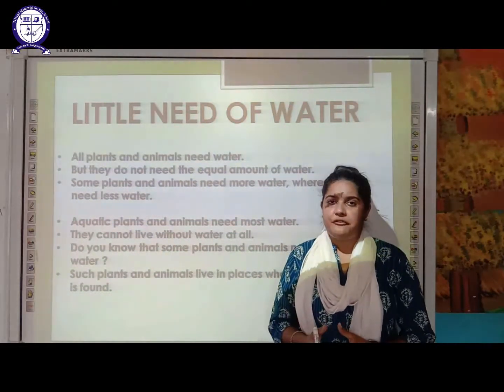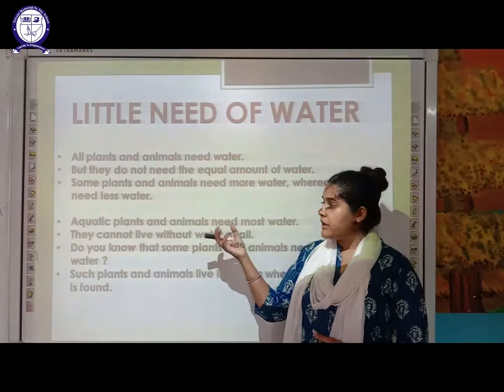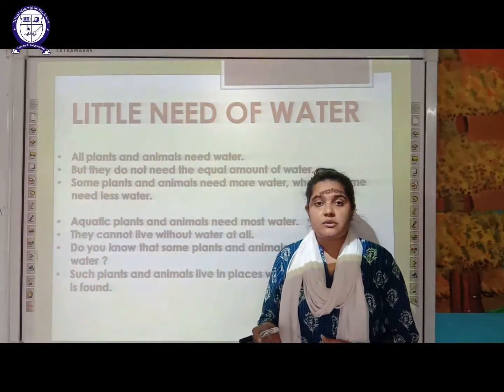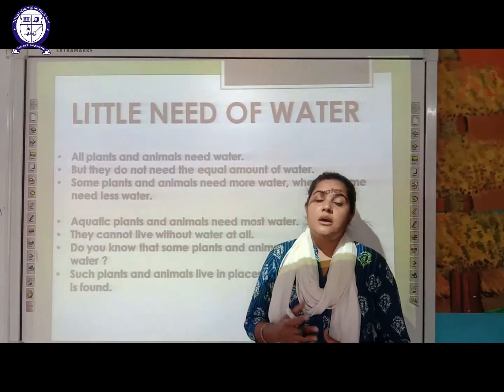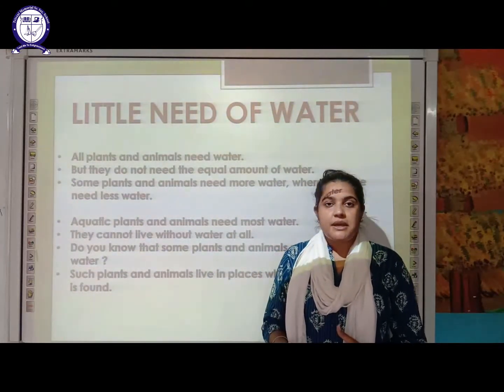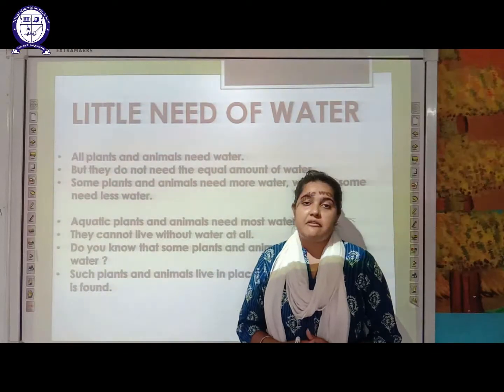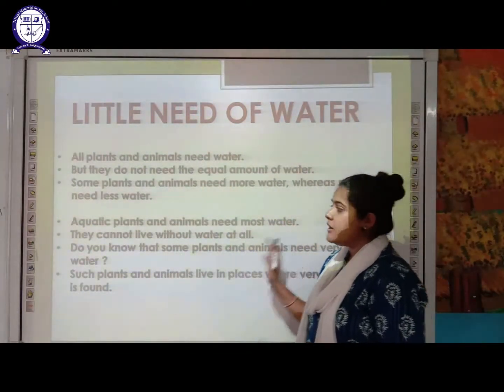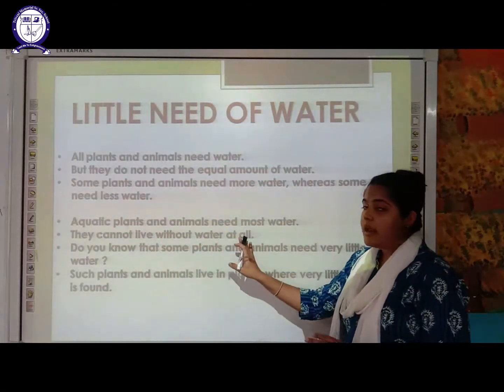Take an example of a fish. If you take a fish out of an aquarium or a pond and keep it outside water, that fish will die, because a fish is an aquatic animal and it cannot survive without water. So aquatic plants and animals need more water. They cannot live without water at all.